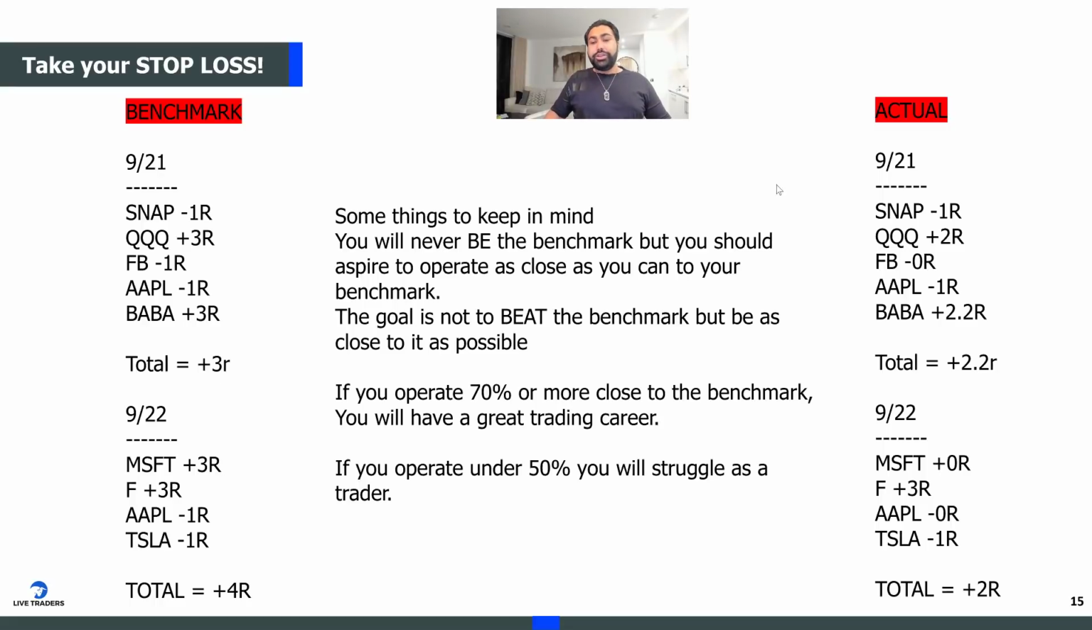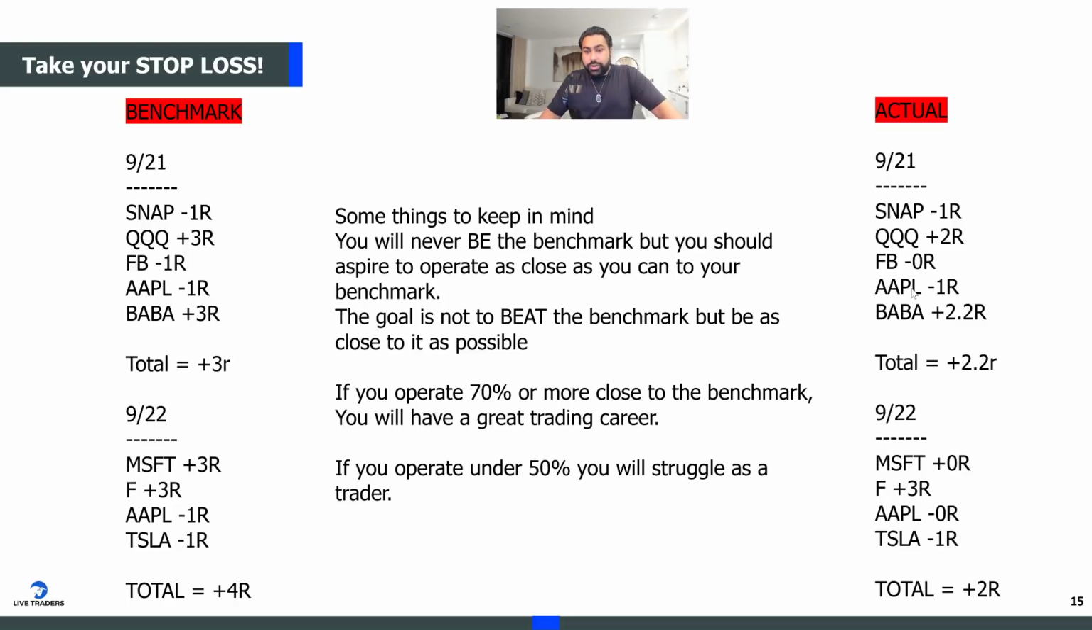But what did I actually do? I took Snapchat. I also lost an R as per my trading plan. In the QQQ trade, I got out a little bit early. I got out at 2R instead of the plan making 3R. Facebook, I did not even take. The plan took it because obviously benchmark is trading everything. So benchmark lost an R, right?